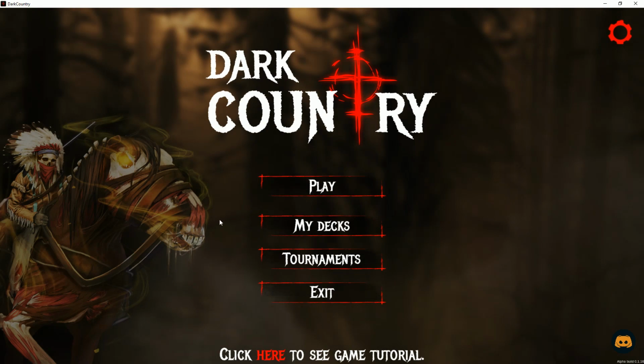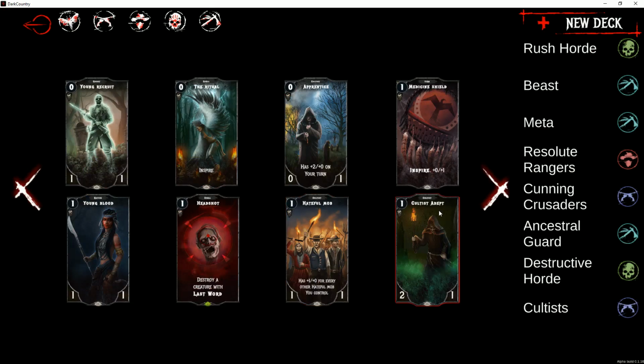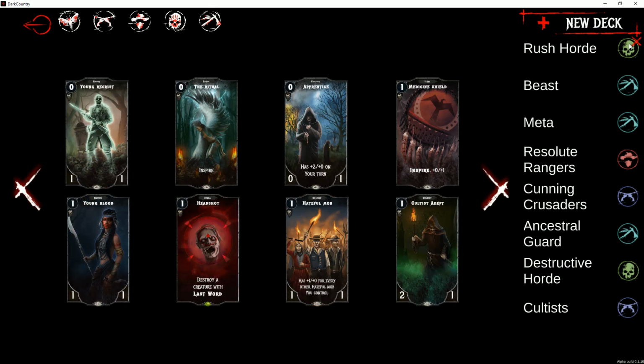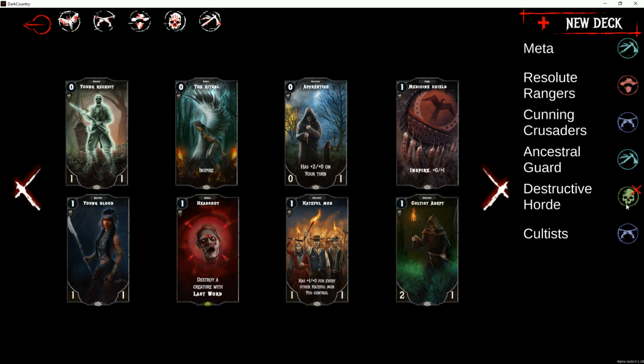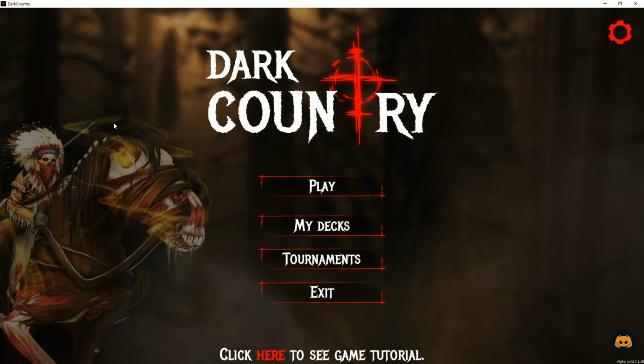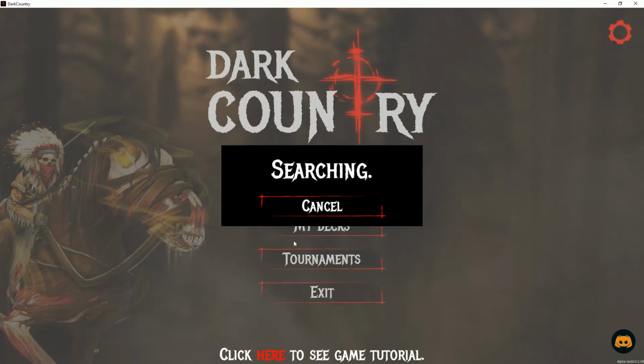So from here, you're going to need a deck. Excuse me, go to decks. Interesting, it's remembered the things from my other account here. But when you log in, you're only going to have these four. So these four decks are going to appear for you. And you would click on those, you would choose the one you want to play with, and done. From there, you're going to go to play, then you're going to see if you can match up with a game, and play the game.